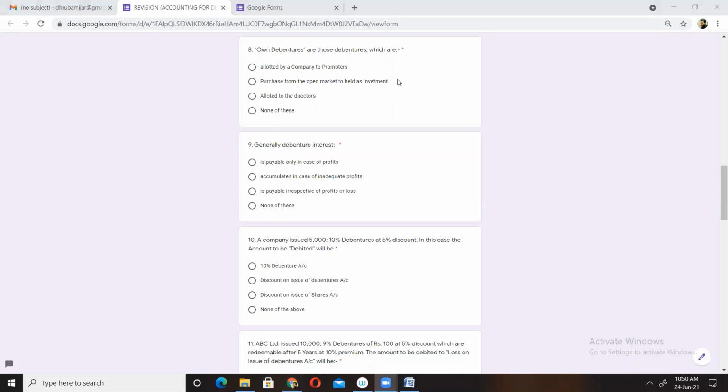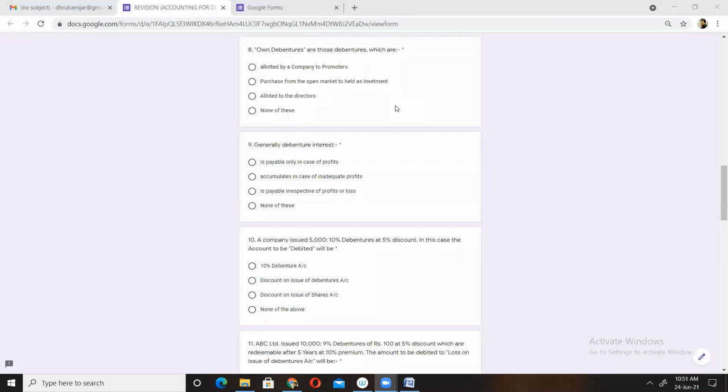Okay, Devashi says it's C and B. Acha, what shall I consider, C or B? Acha, B. B is the last. Purchase from the open market to held as investment. Yes, it is correct. See, own debentures means what?